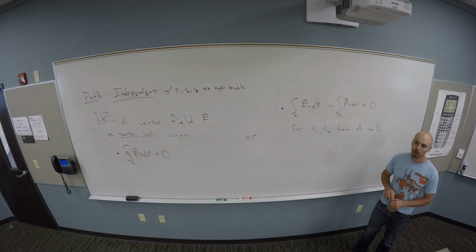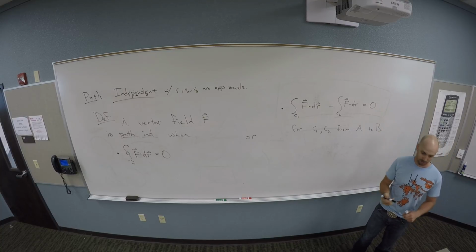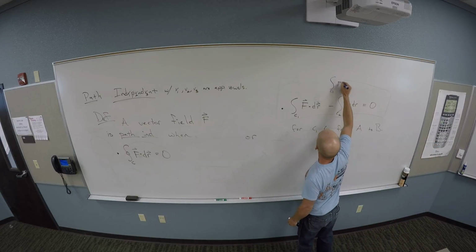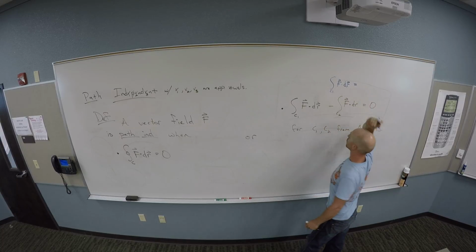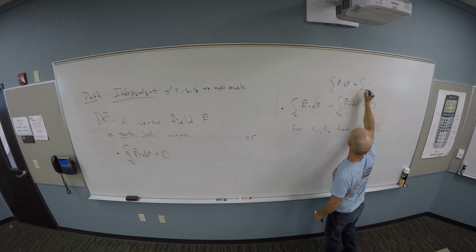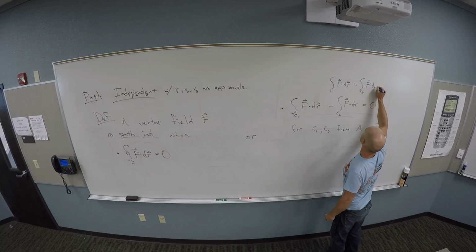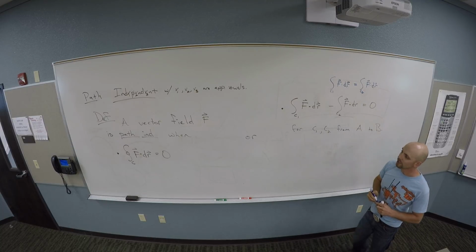You guys see that? Of course, we could rearrange this one a little bit, right? Algebraically equivalent would be to say the integral over C1 of F dotted with dr equals what? The same thing with C2. Okay, so why are these the same thing?